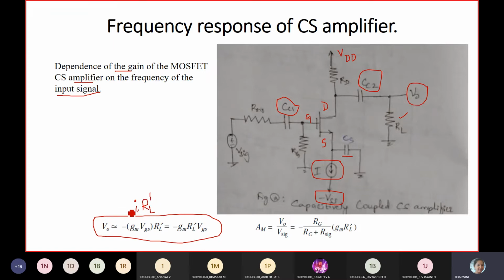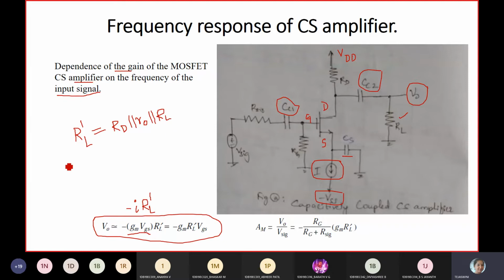I'll tell you what RL dash is. The current flowing in the MOSFET is gm into VGS, so the output is multiplied by RL dash. RL dash is RD parallel ro parallel RL.